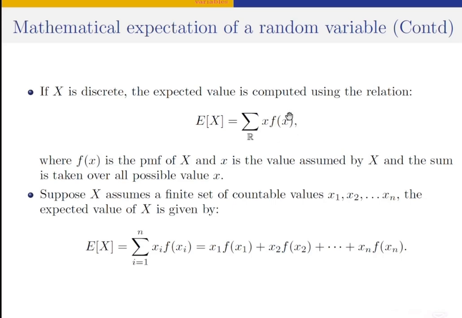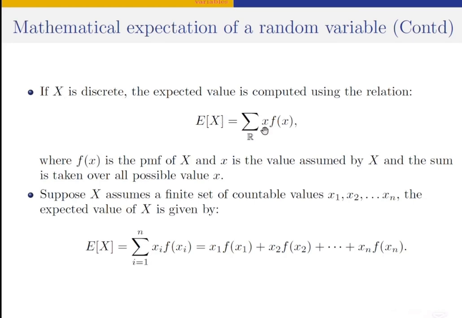That weight is the probability that the random variable x is equal to that specific value. So it's a weighted version. It's like we are weighting the sum of all observations that this random variable x assumes. So f of x here is the probability mass function of x, and this lowercase x is the value assumed by the random variable x, and the sum is taken over all possible values that x assumes.